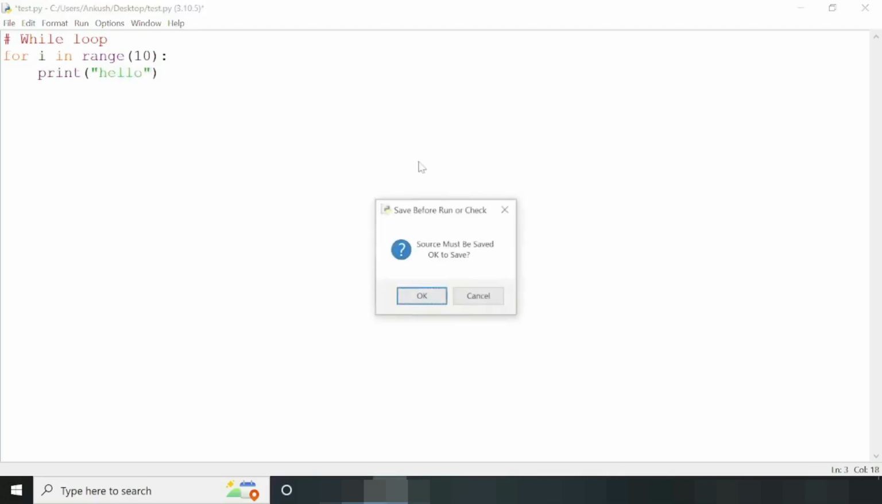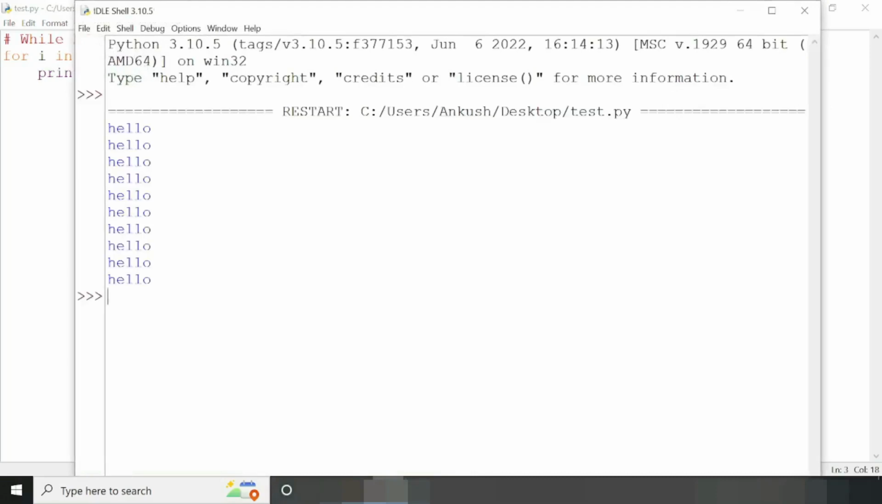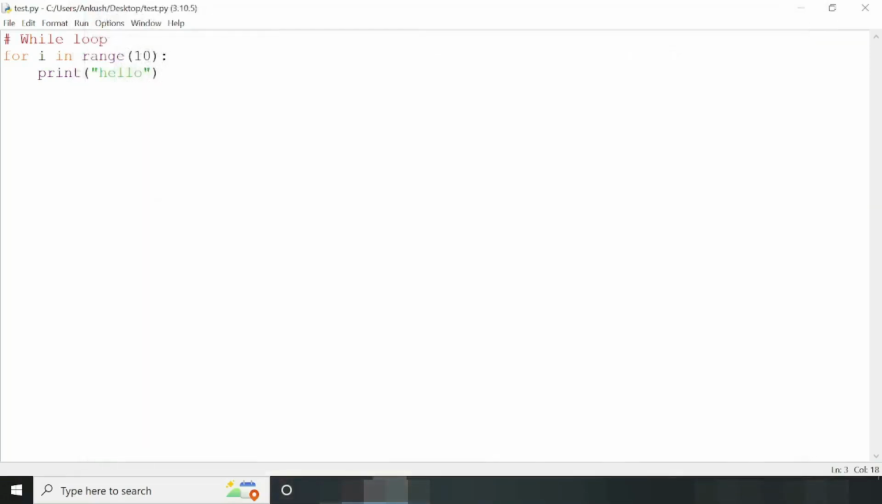And now if I run the code, it is showing our expected output. But we can do the same thing by using while loop.